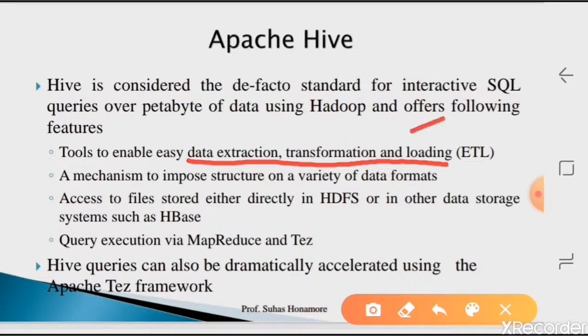That feature it provides. Then it imposes structure on a variety of data formats. It converts a particular format or structure with respect to SQL, then gives it to the programmer.